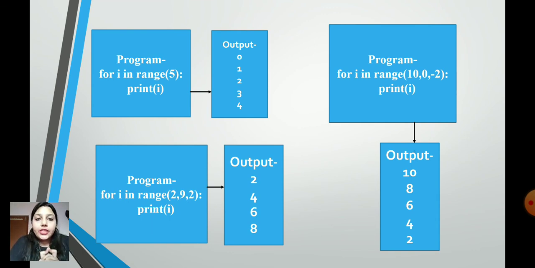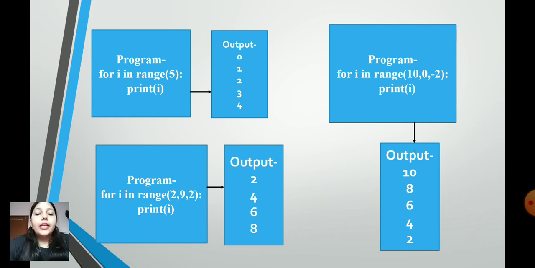So the output will start from 2. The step value is 2, so 2 plus 2 is 4, 4 plus 2 is 6, 6 plus 2 is 8. But we cannot go further than 8 because the stop value is 9, and we will not include 9 either.